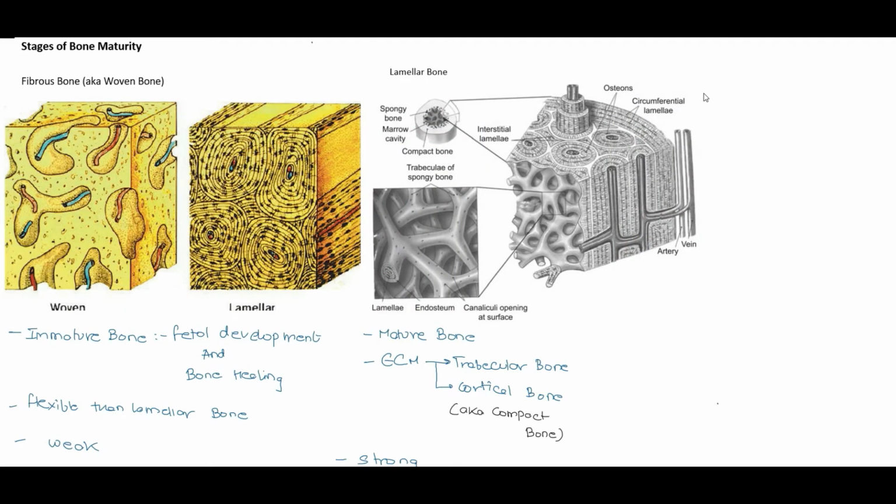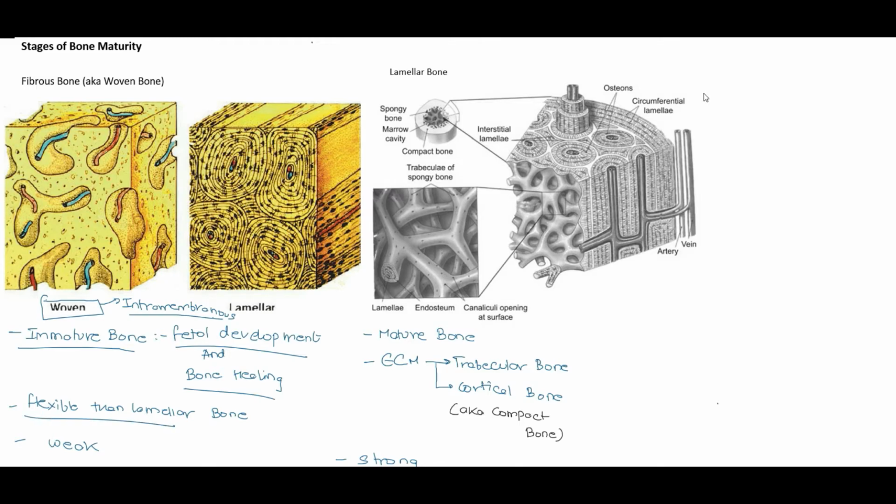Now that we have understood the process of ossification, I want to mention the two stages of bone maturity. We have the woven bone, and it is a type of bone which is mostly seen in intramembranous ossification, since we have seen the presence of the trabeculae, which can also be seen in the woven bone. Now, the woven bone is an example of immature bone, which is present during fetal development and the process of bone healing. I'll be explaining why it is present in the bone healing process very soon. And being immature, it is more flexible than the lamellar bone.